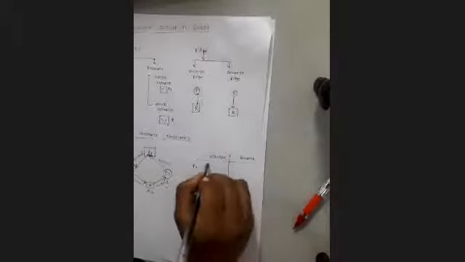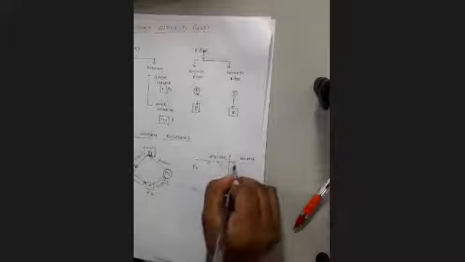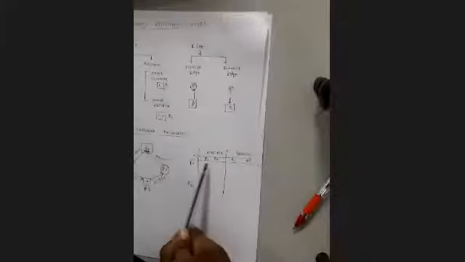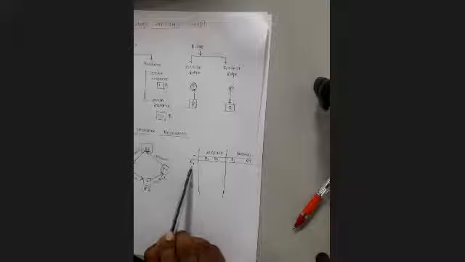Now I have two resources R1, R2. Okay. Now what we have to do? For the two resources we have to write down the status of those resources with respect to the process.